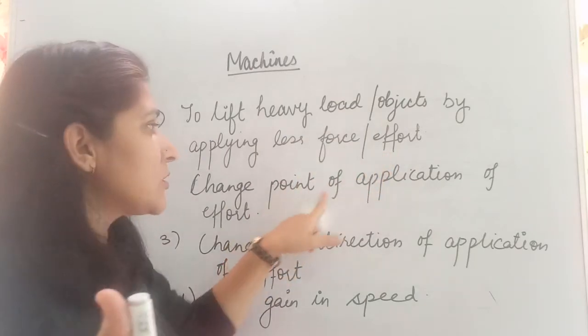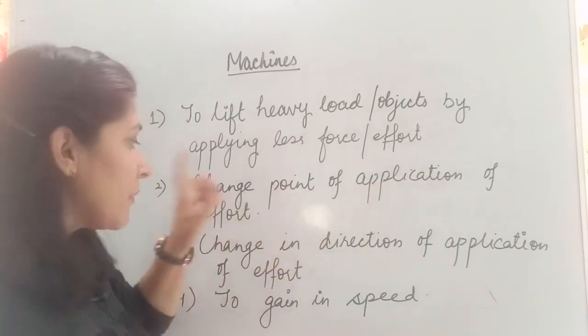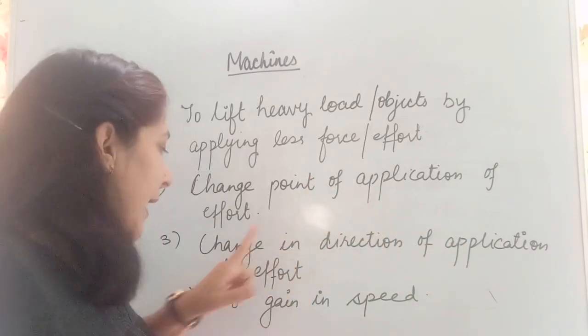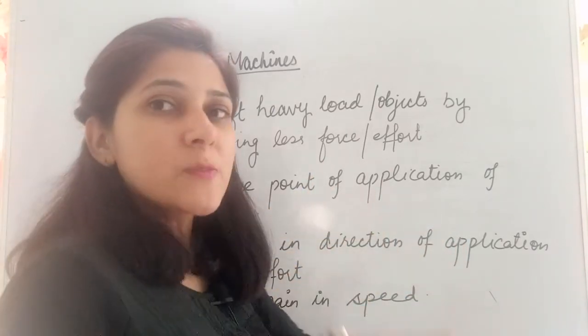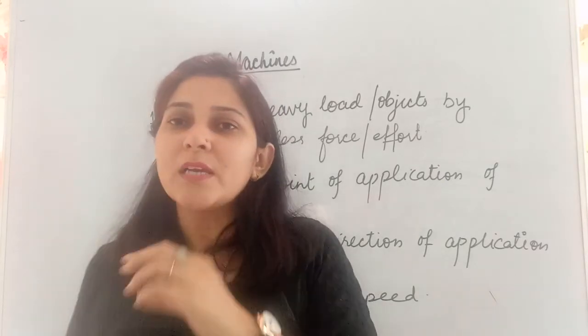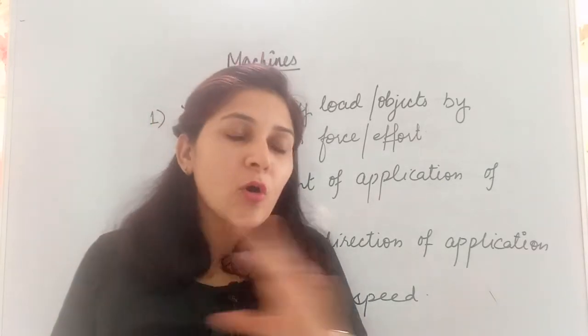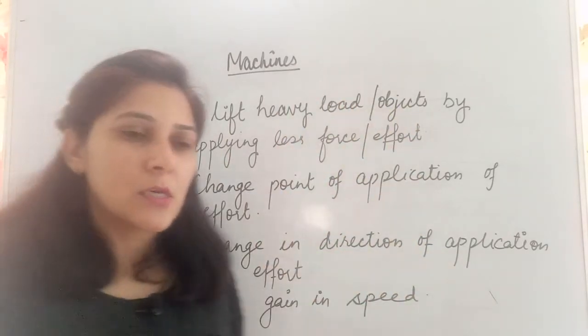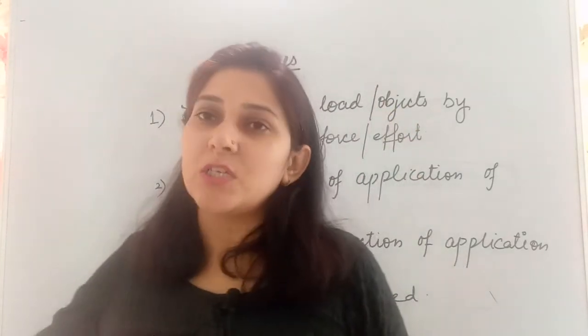Machines are used to change the point of application of force. Machines are used to change the direction of application of effort or force, and machines are used to gain in speed of any work, lifting an object, cutting something, in doing all the works. So basically a machine is helping out in all these four manners. So how can we define a machine then?